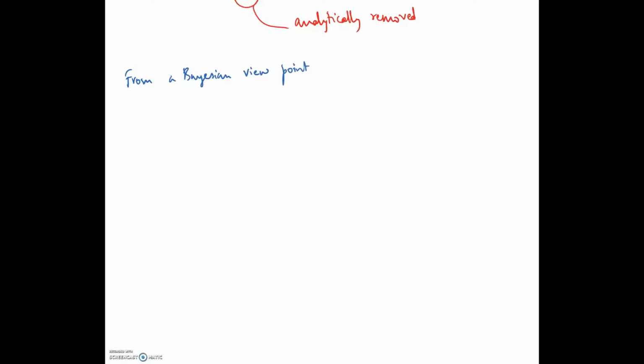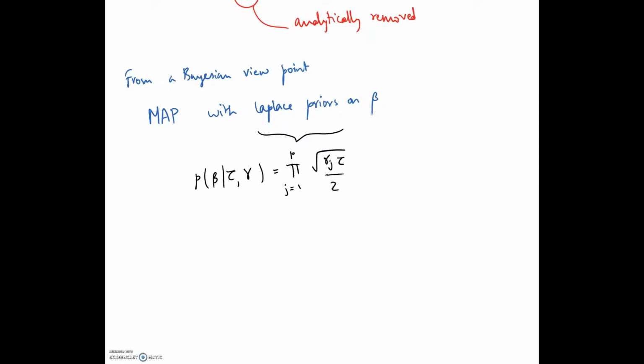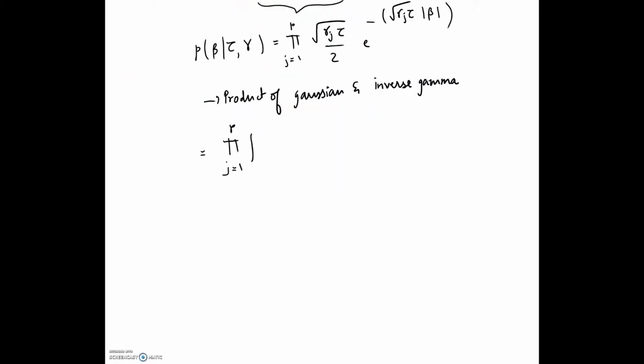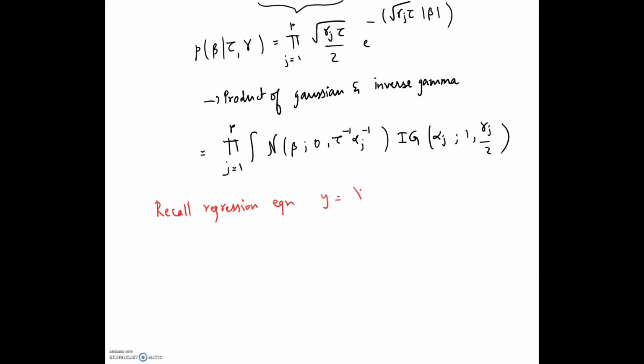From a Bayesian viewpoint, the lasso can be interpreted as a maximum a posteriori estimator with Laplace priors placed independently on the components of beta given by this, which can be viewed as a product of Gaussian and inverse gamma distribution. Here tau is the precision of the additive noise. Go back to the equation of regression where epsilon serves as the model error and tau serves the same purpose here, and alpha j is the latent precision parameter for beta.